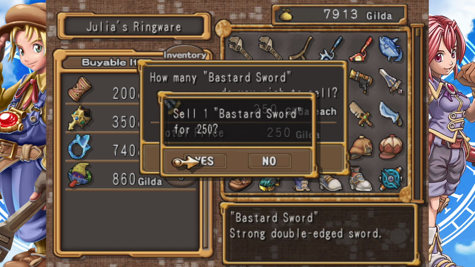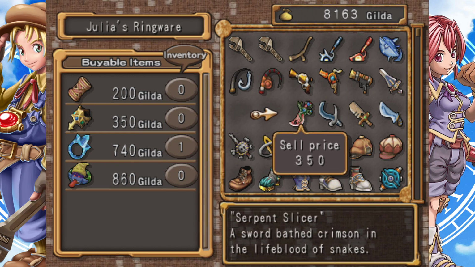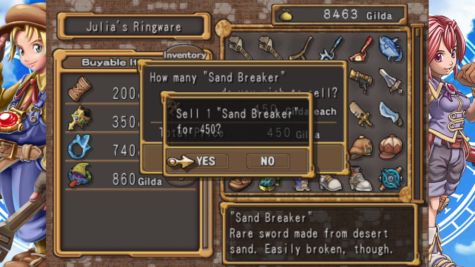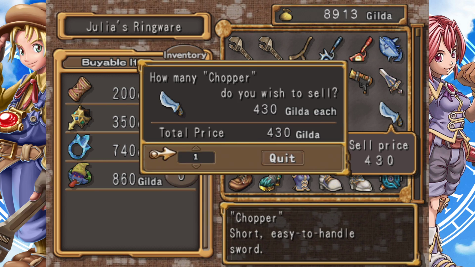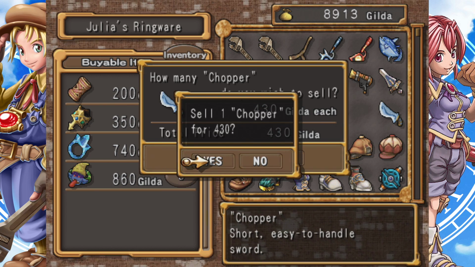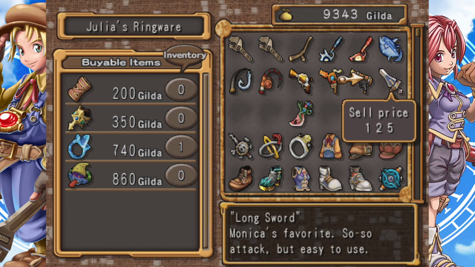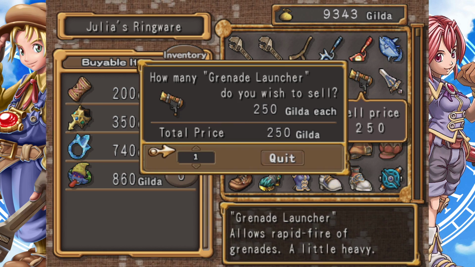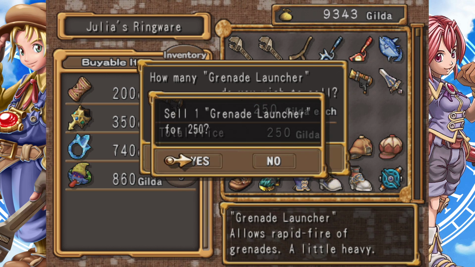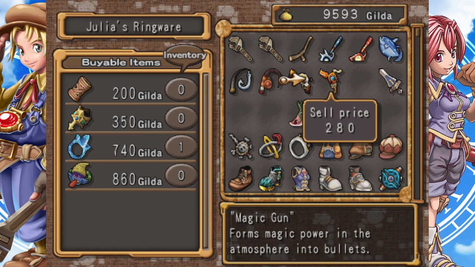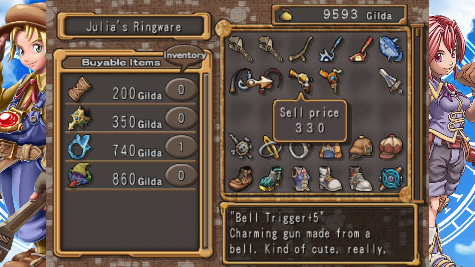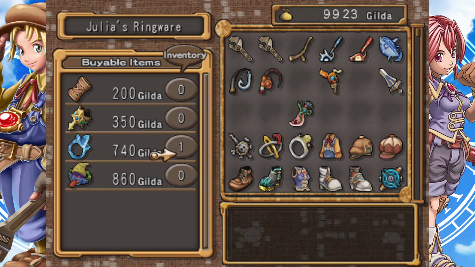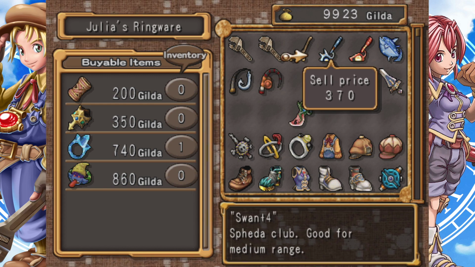Do you guys feel better now? Oh man, look at this. We're selling the bastard sword. We're selling the shamshear. We're selling the sandbreaker. Oh my gosh. Look at us go. We're making some actual cash right now. Selling the chopper. I'm not going to sell our default blade because I like how it looks. I don't care for the grenade launcher, believe it or not. It sounded cool, but I don't care. We're going to save the magic gun, but we are going to get rid of the bell trigger. I don't really care about the bell trigger at all. There we go. Because we're going to level the magic gun. We already have plans for that.